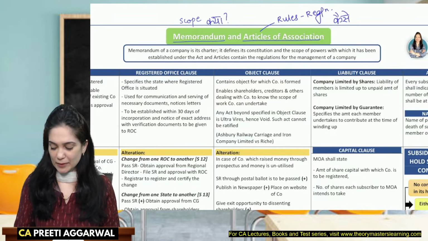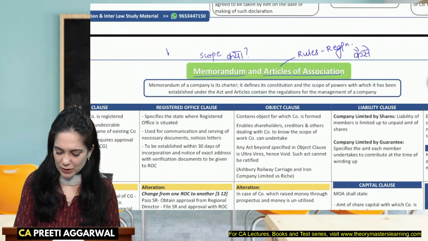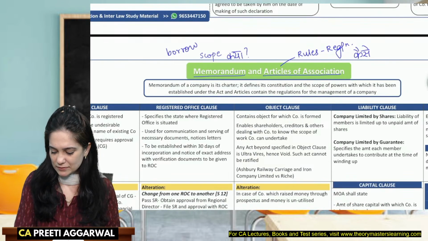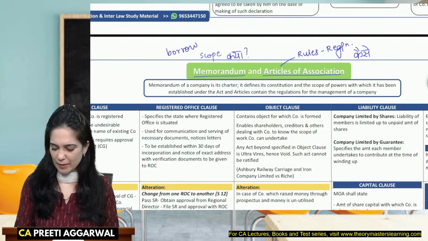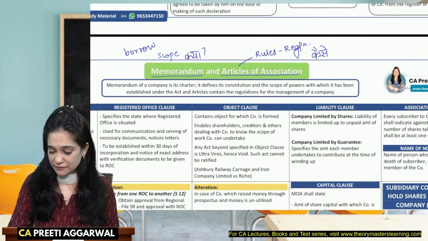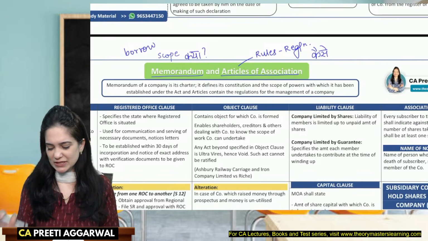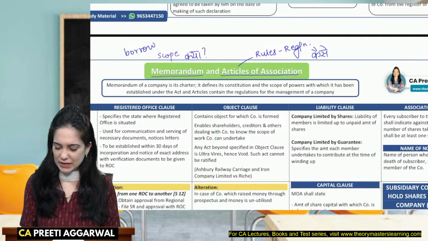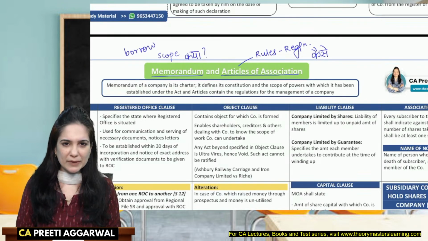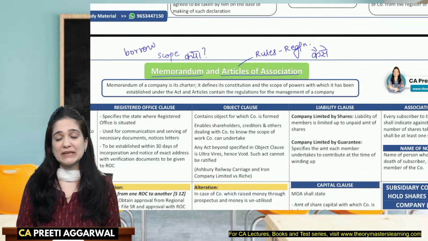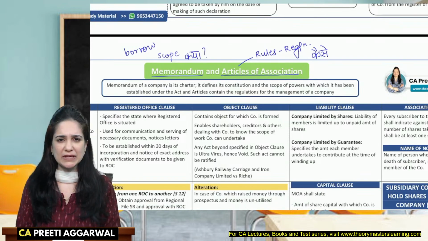So let's say that the company is authorized by the memorandum to borrow money. Okay, so company can borrow money, that is given in the memorandum, and the procedure for borrowing, the restrictions relating to borrowing, if any, that is mentioned in the articles. Yes, you have correctly pointed out. And it is the charter of the company. It determines the basic edifice of the company. It is the basic structure on which the company is formed.